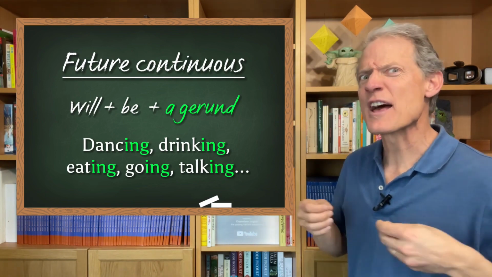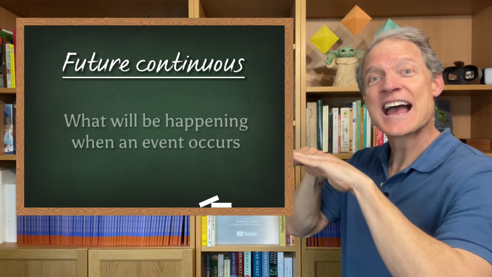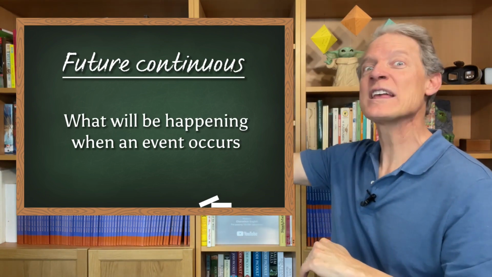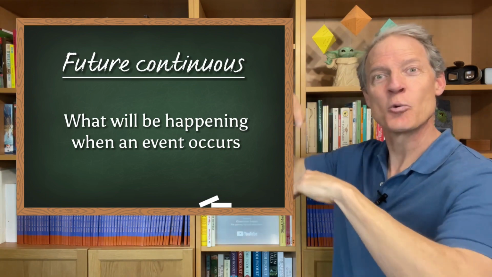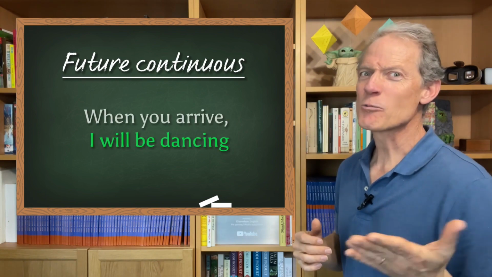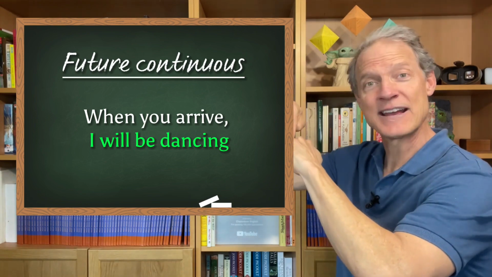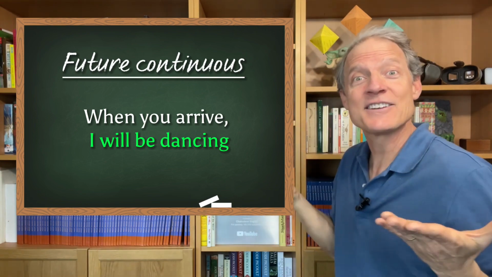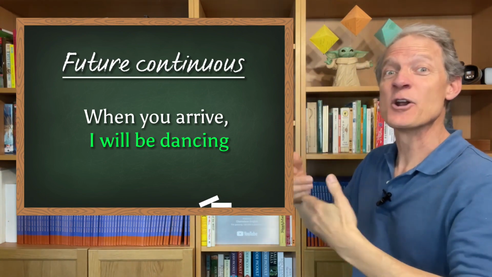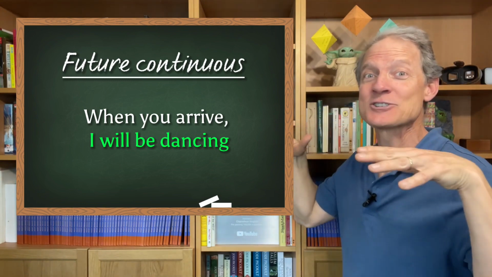And when do we use the future continuous? Normally, we want to say what is happening when an event occurs. What will be happening in the future when the event occurs? So, for example, when you arrive, I will be dancing. So I'm talking about a specific event, you arriving, and what will be happening during that time. I will be dancing. It doesn't matter when I start, and it doesn't matter when I finish, but it will be happening during that time.